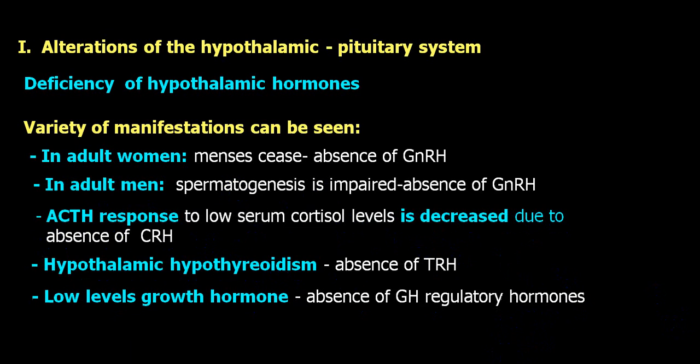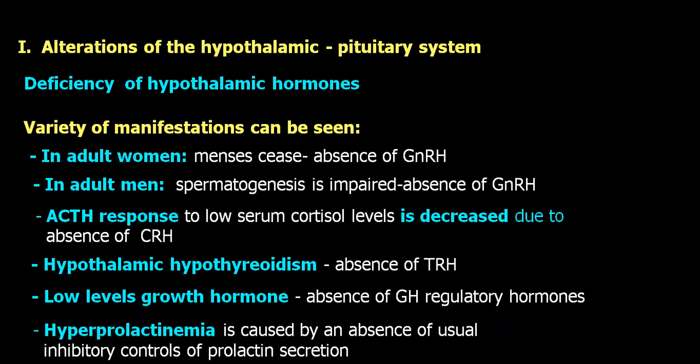All this can be produced. Low levels of growth hormone will produce decreased growth, and hyperprolactinemia will occur because of the absence of prolactin inhibitory secretions.